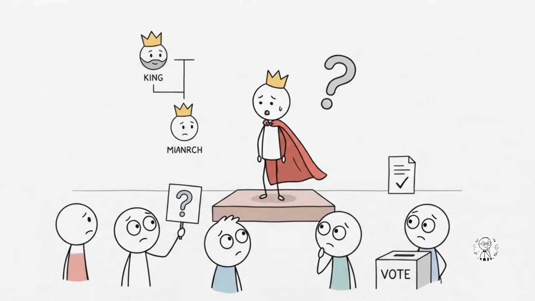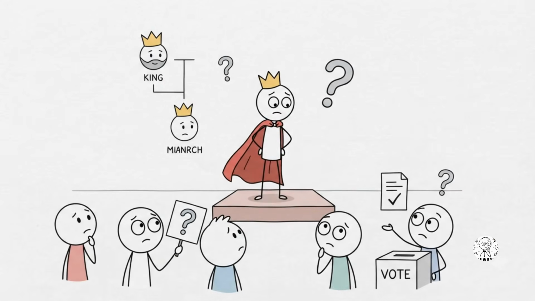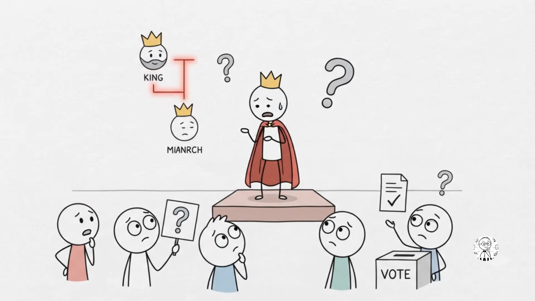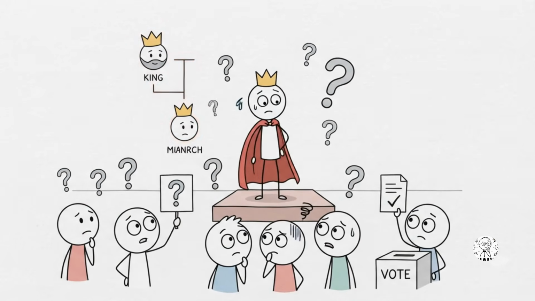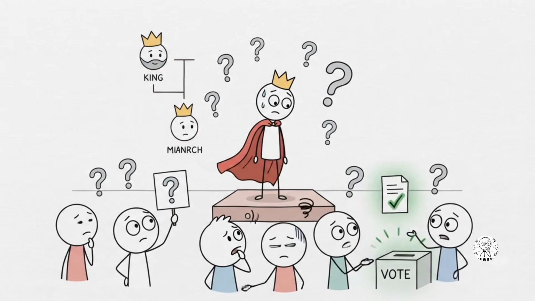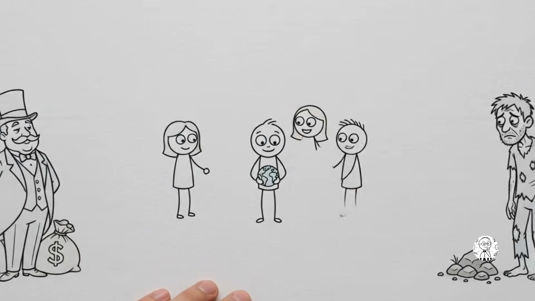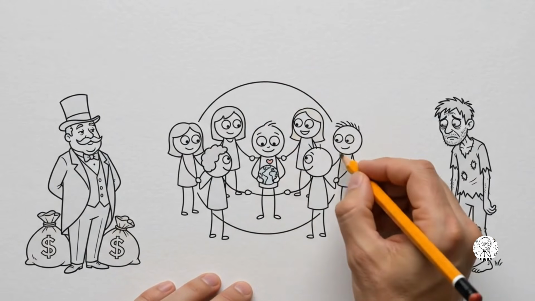governing power. So what's the biggest concern with monarchy? The leader may inherit the position without being the best person for the job, creating questions about accountability and democratic representation. Now let's jump to a completely different idea.